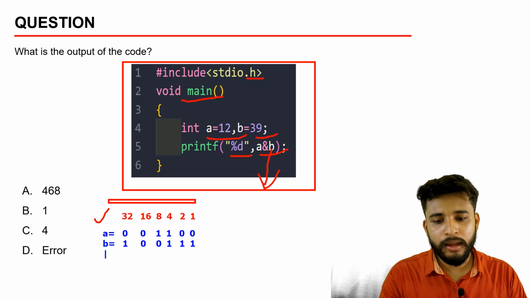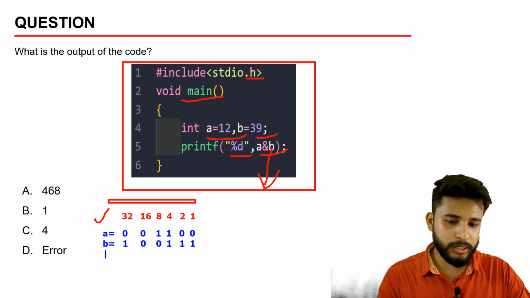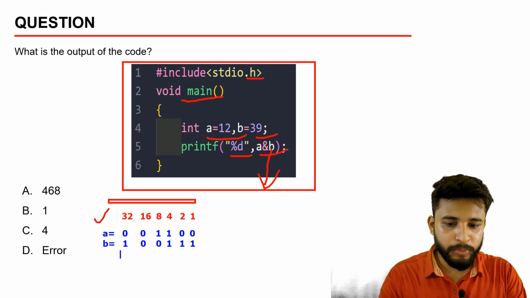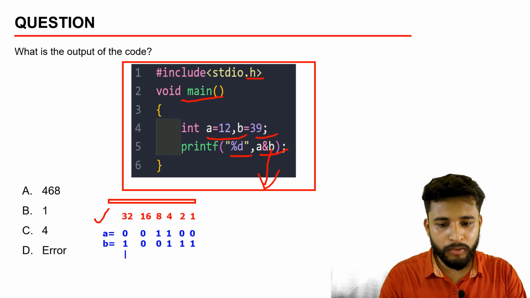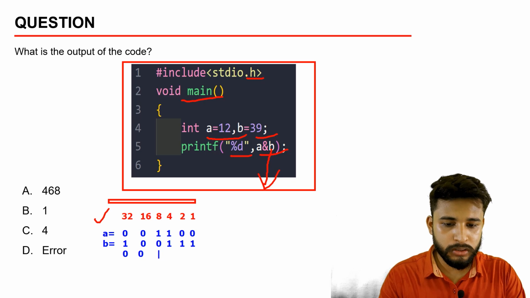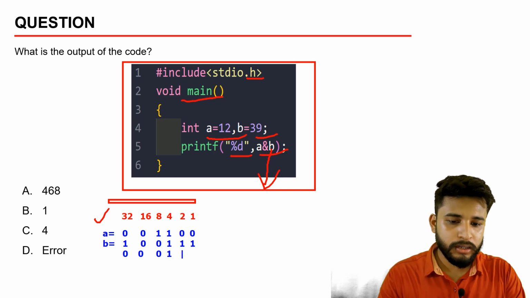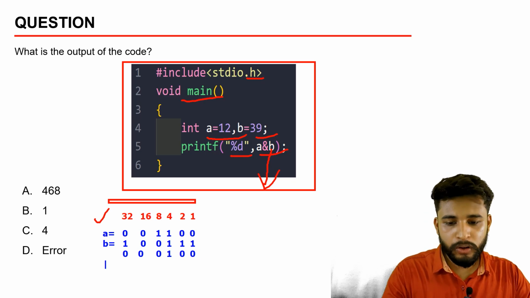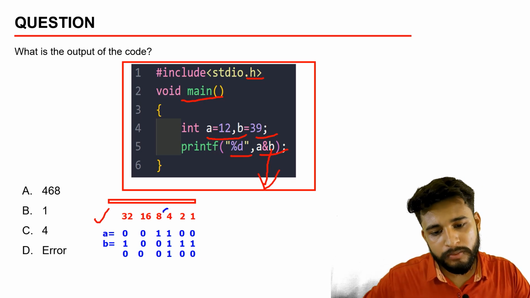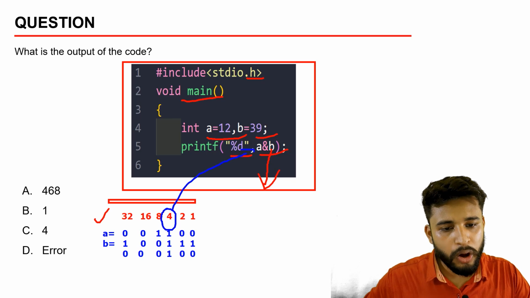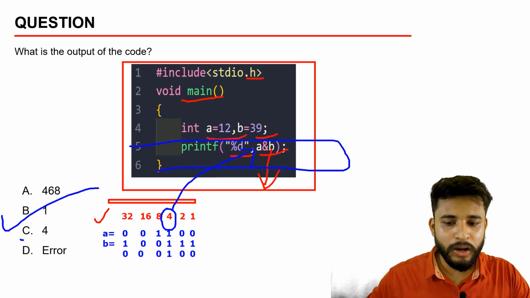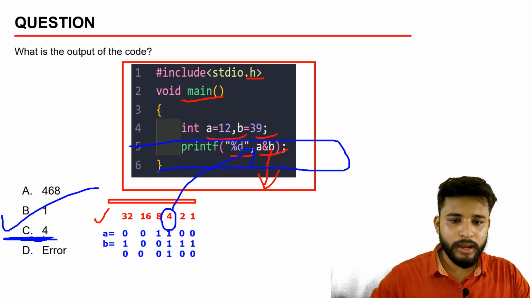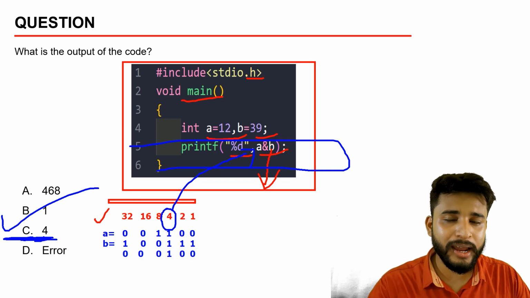So this is the thing, and we need to perform the AND operation now. What will be the AND operation? We will start with a 1 0 0 0 0 0 1 0 0 1 1 1 0 0. What will be the output of this? The output of this line will be 4, and the correct option is C, 4. So these kinds of questions can also be asked.